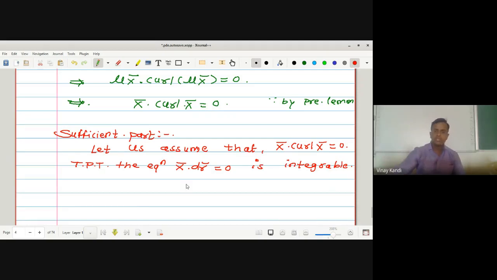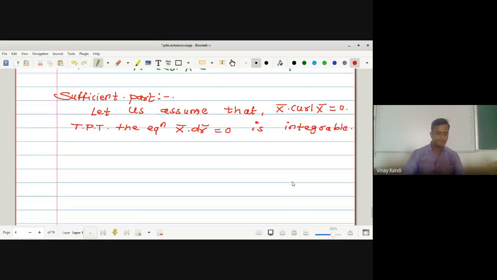Now we have to prove that the equation x bar into dr bar is equal to 0 is integrable. For this we assume that z is equal to constant, which implies dz is equal to 0.